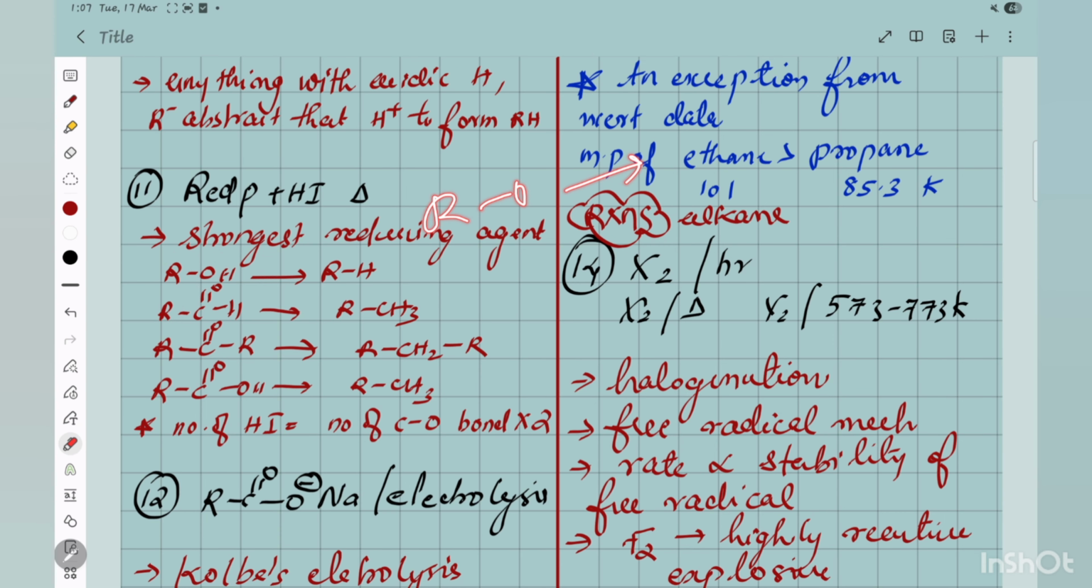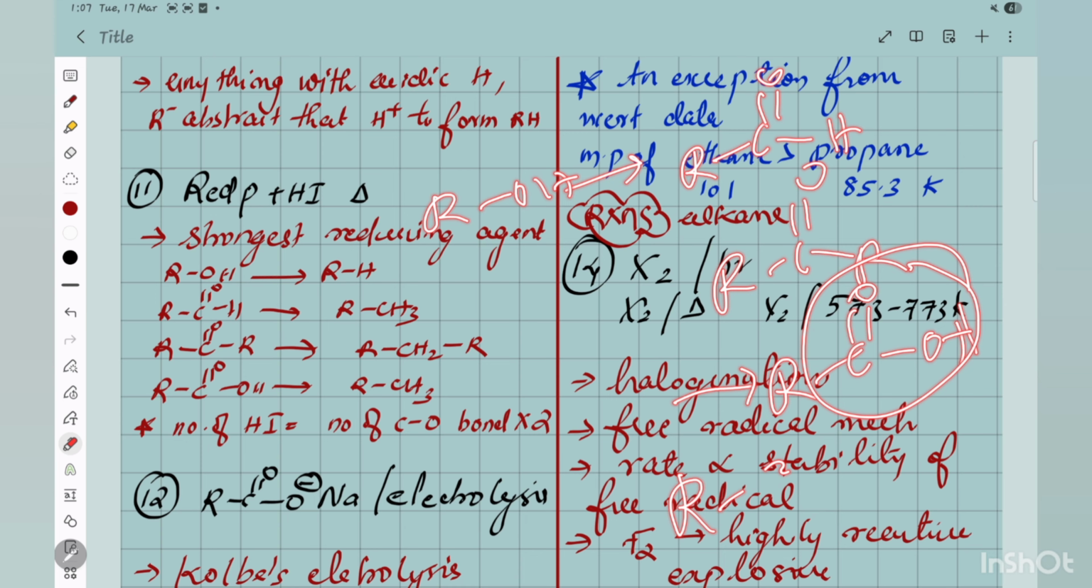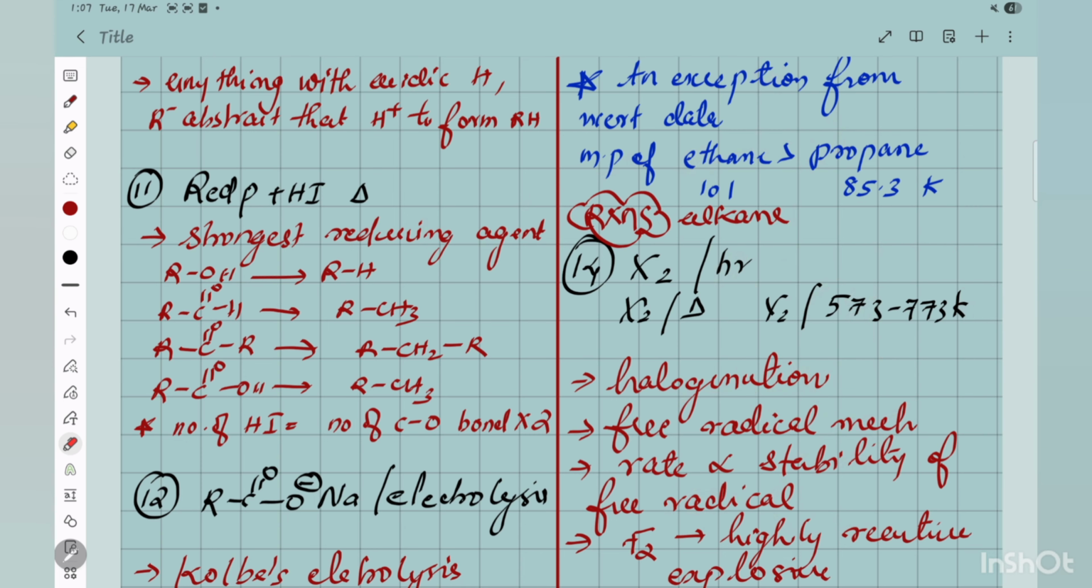Then will come aldehyde or ketone, then the C double bond O, and if more oxidized, it is carboxylic acid. If further oxidized, it is CO2. That is the oxidative nature of this series. Whatever oxidized one will get completely reduced to the respective alkane, the same alkane with the same number of carbon atoms. Here RH, here RCH3, here RCH2R.